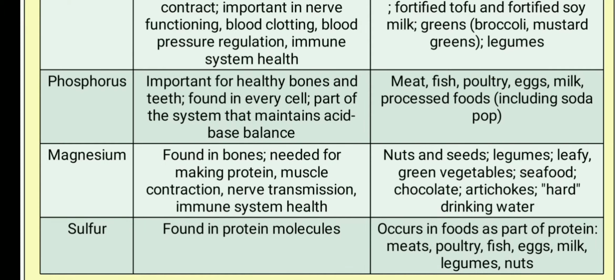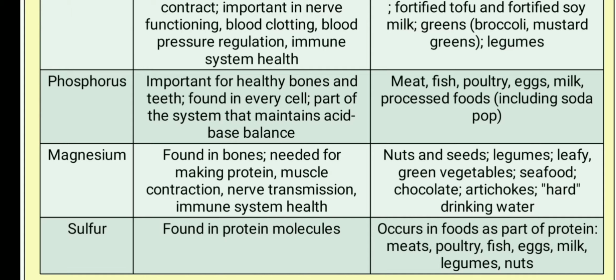We'll talk about magnesium. Magnesium is obtained from sources like nuts and seeds, legumes, leafy green vegetables, seafood, chocolate, and hard drinking water. It is required by the body for making protein, muscle contraction, nervous transmission, the immune system, and is found in bones.